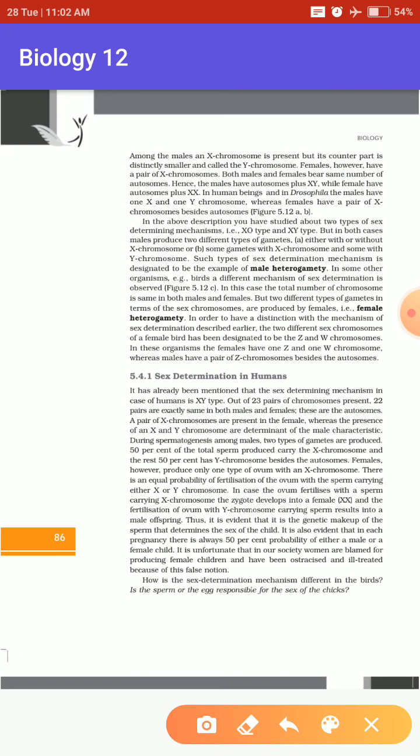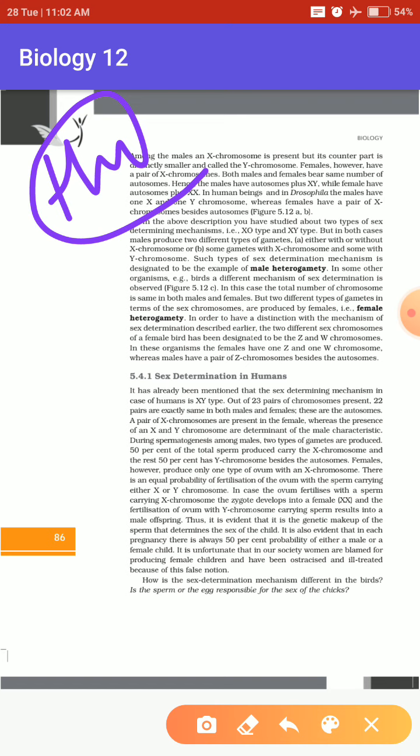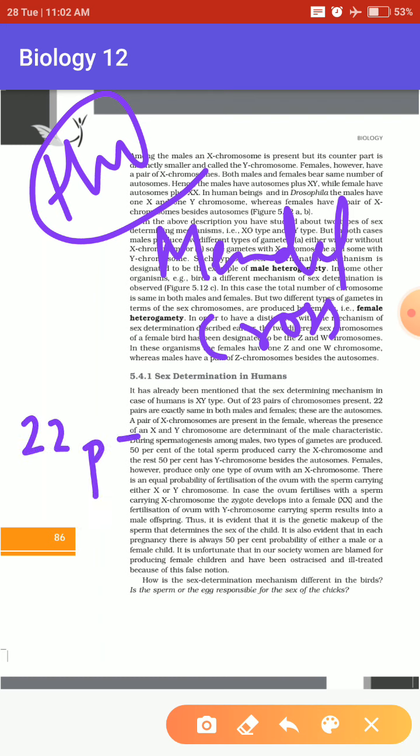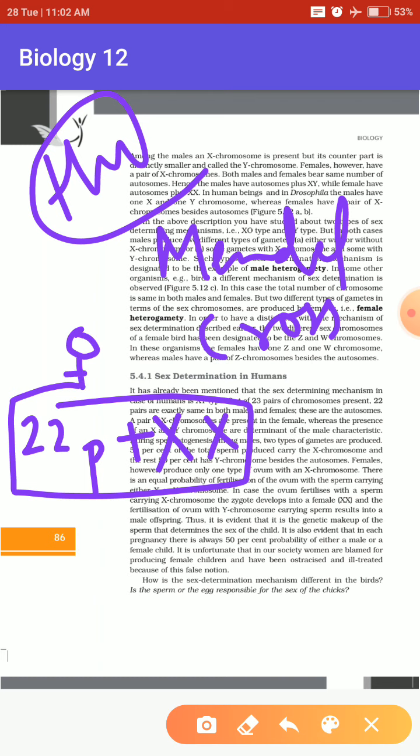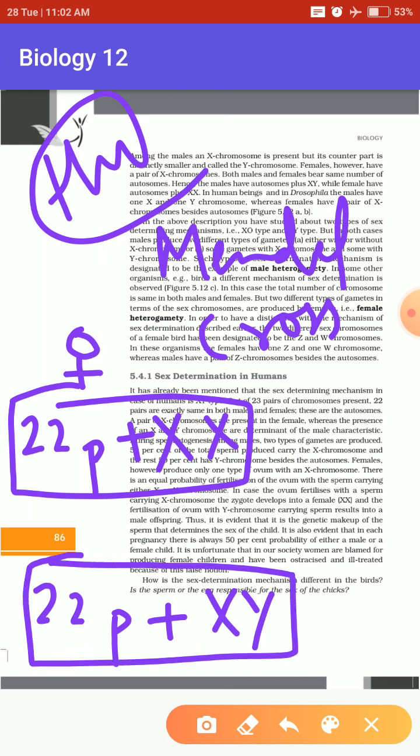So, homework for you: you have to show the Mendel's cross. 22 pairs of autosomes plus one pair of sex chromosome represents the female, and 22 pairs of autosomes and one pair of sex chromosome represents the male.